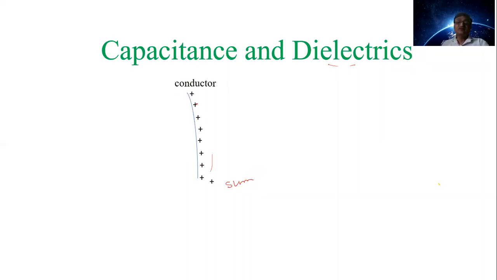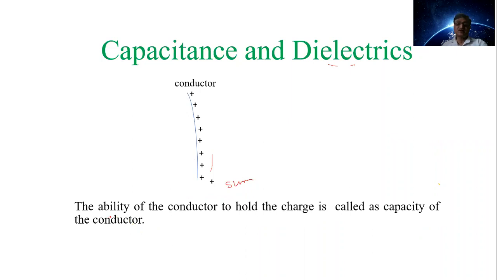A certain amount of charge can stay on the conductor, and beyond that the charge cannot remain there. This ability of the conductor to hold a charge is called the capacity of the conductor.